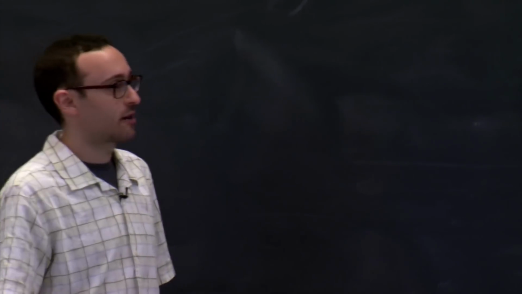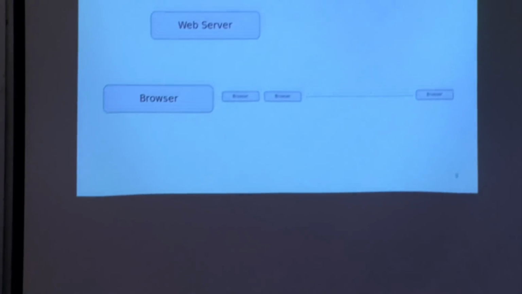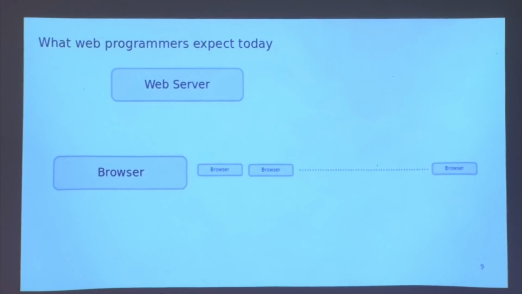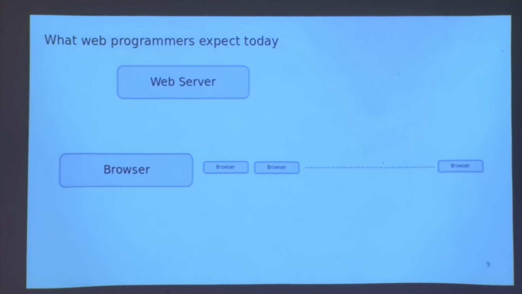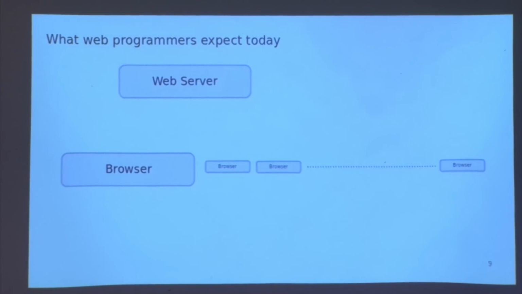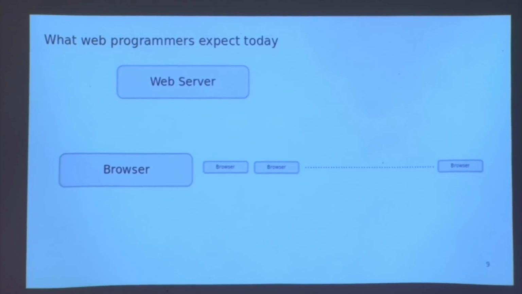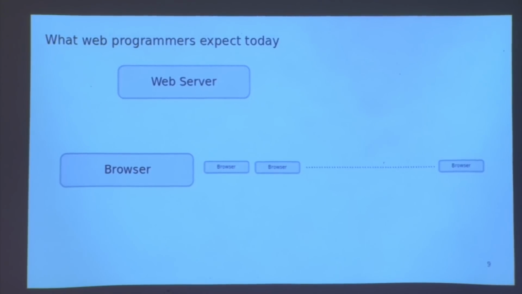All right, so let me start out by giving my cartoon impression of the way web programmers think about writing web applications in mainstream frameworks today. And then I'll show the different perspective that Ur-Web provides, where some of the things that can go wrong at this level, given the abstractions that are exposed, can no longer go wrong by construction. So the basic cartoon picture is there's a web server out there, and it's sort of in charge of the whole process of your application. And there's a whole fleet of browsers out there that are going to interact with that server. It'll have some state that winds up effectively shared across all these browsers through their contact with the server.